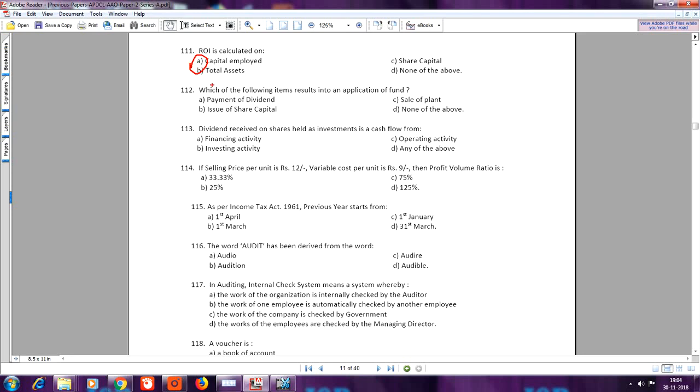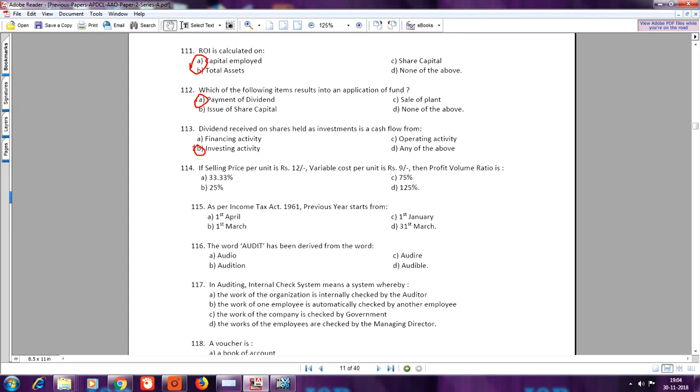112. Which of the following items results into an application of fund? Your answer is A, payment of dividend. Question number 113. Dividend received on shares held as investment is a cash flow from, your answer is B, investing activity. Question number 114.